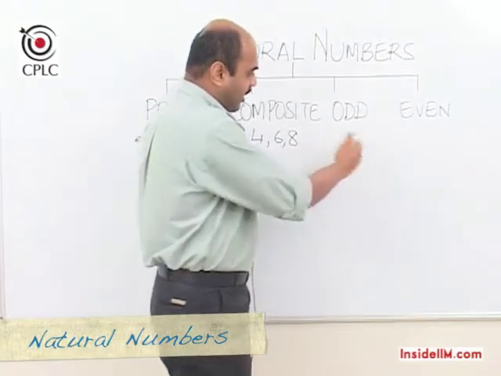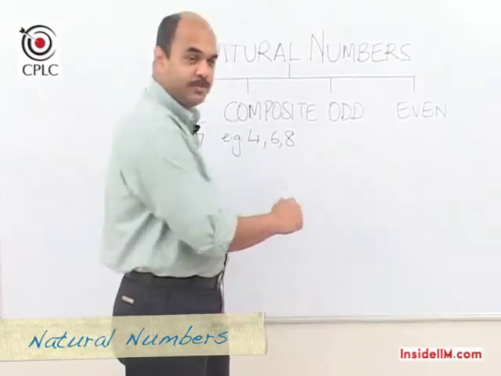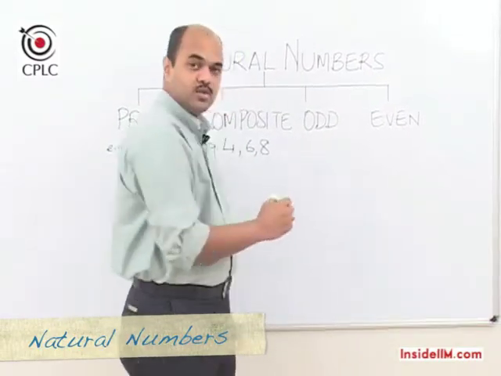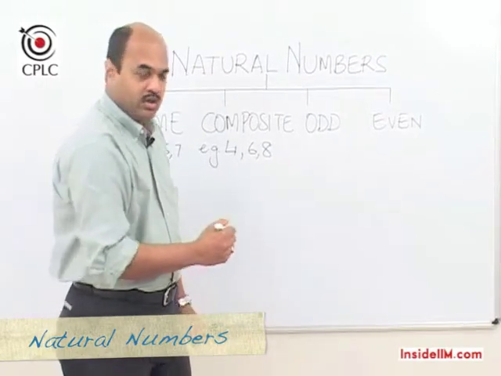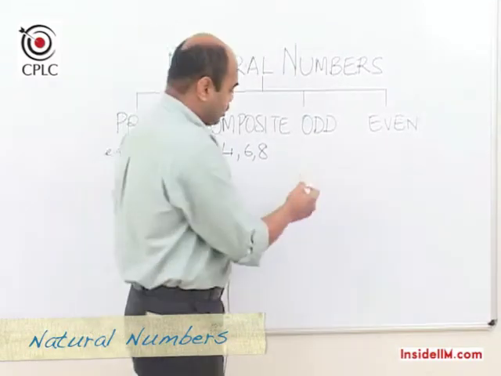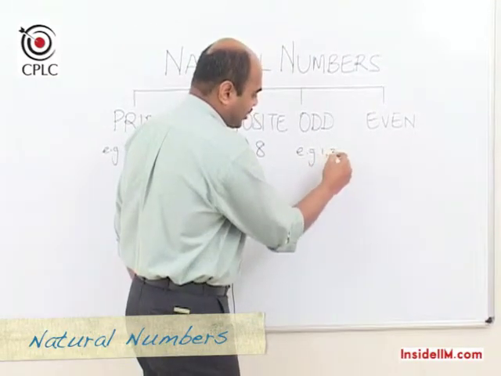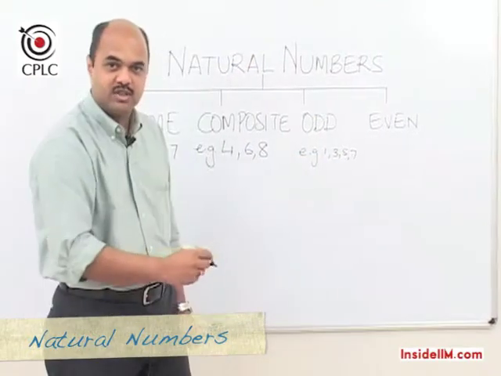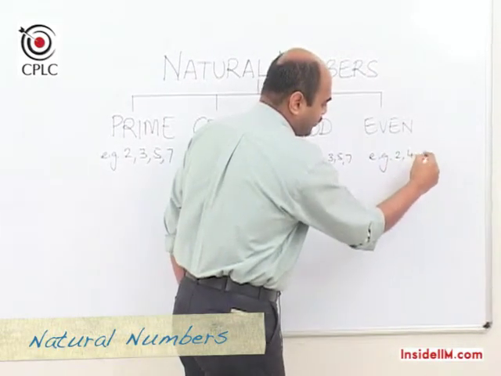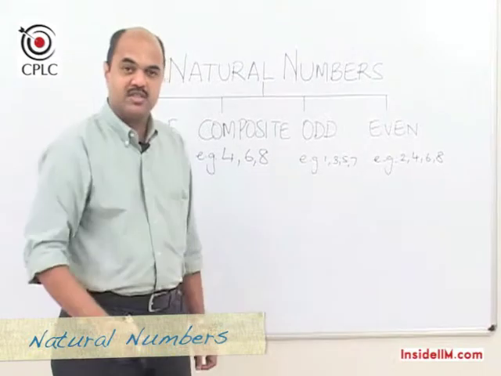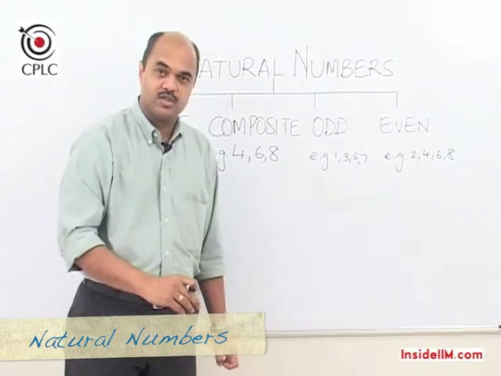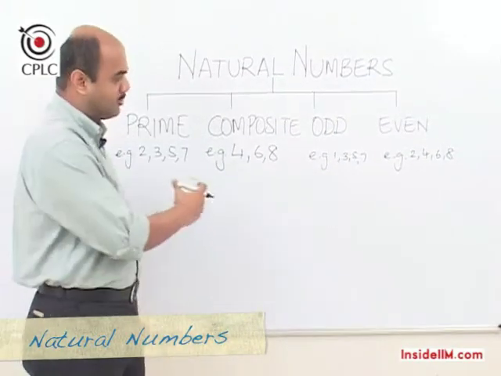Another classification of natural numbers could be either odd or even numbers. Odd numbers are numbers which are not divisible by 2, whereas even numbers are numbers which are divisible by 2. So examples of odd numbers would be 1, 3, 5, 7, and so on. These are numbers which are not divisible by 2. Whereas examples of even numbers would be 2, 4, 6, 8, and so on, which means these are numbers which are divisible by 2. So these are four types of natural numbers which are very commonly used in problems.